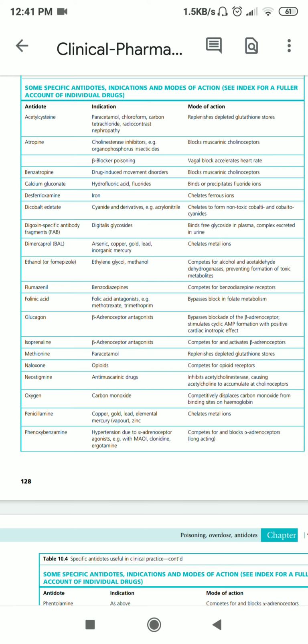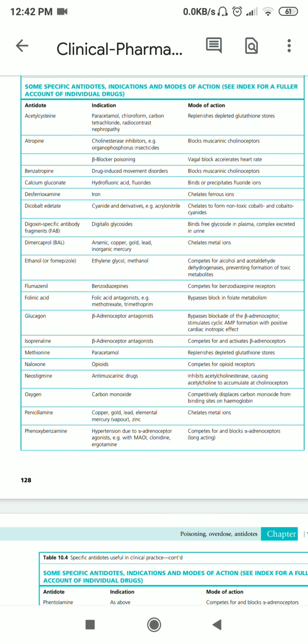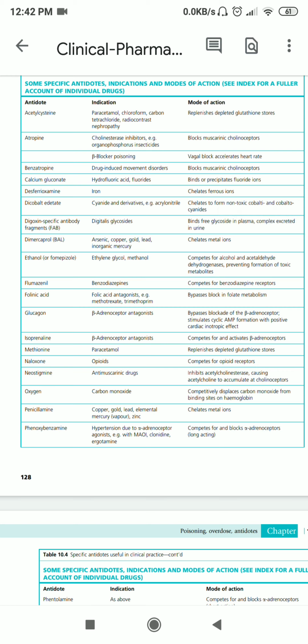So in this way, with this combination, if agonist is the poison then antagonist would be given, and if antagonist is the poison then agonist is given, and after some time the poisoning substance, that is antagonist, is going to get eliminated from the body because of the normal mechanism of the body.